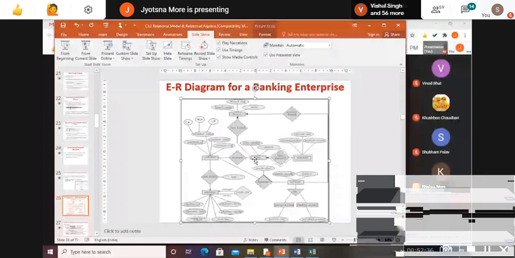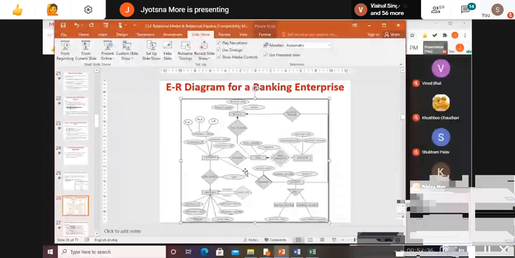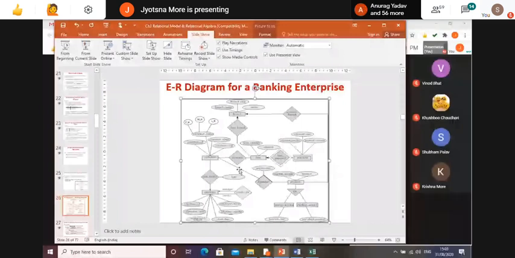Any other relationship which is many to many? No, right? So now when I am converting this ER diagram into the schema, these two relationships will be represented as my tables like entities. So for that schema, what attributes will I have? Borrower is connected to which two entities?